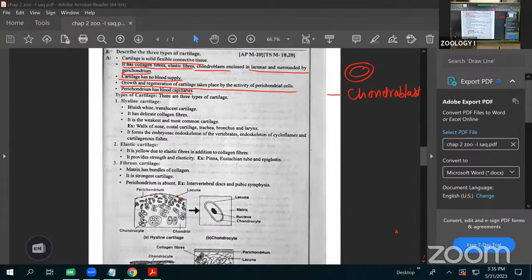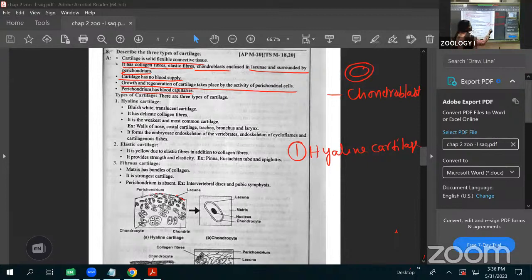Next, what are the types of cartilage we are going to discuss. I will draw the diagram. First, I will explain. Afterwards, I will draw the diagrams one by one. Here, first one is called the hyaline cartilage. Hyaline cartilage. It is the weakest cartilage.